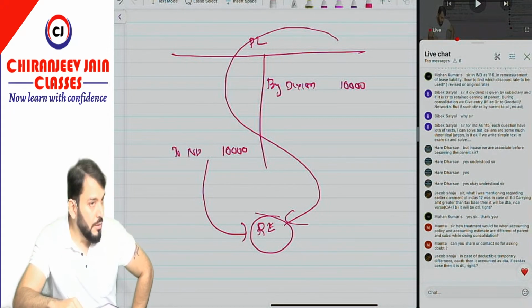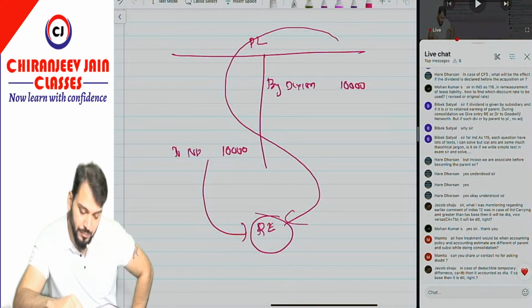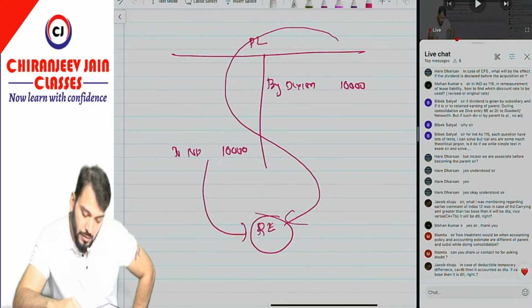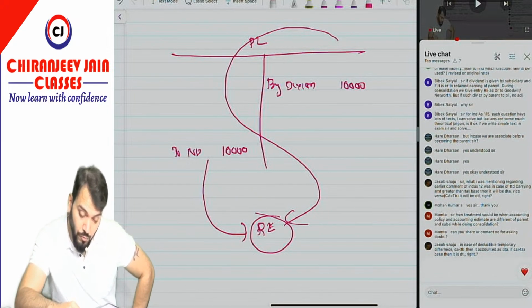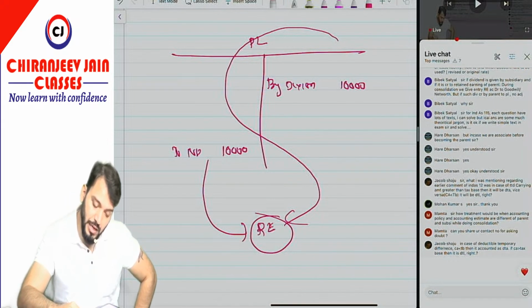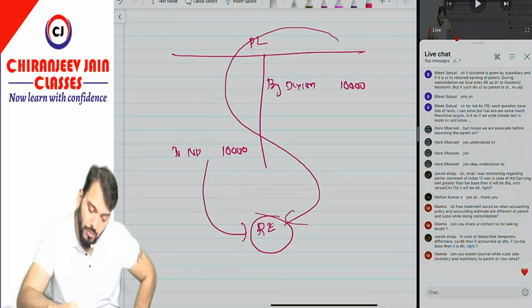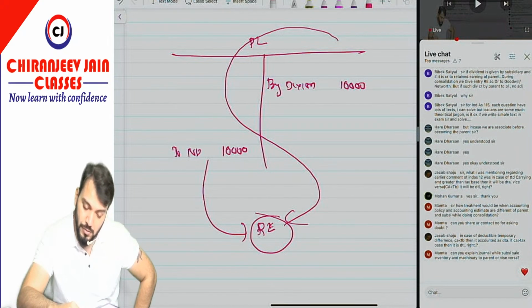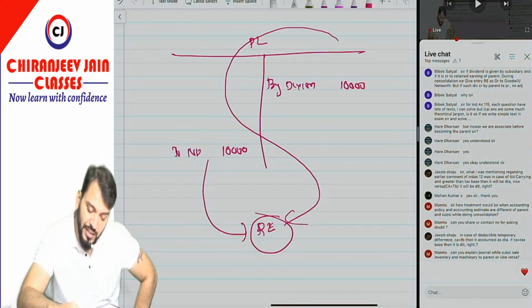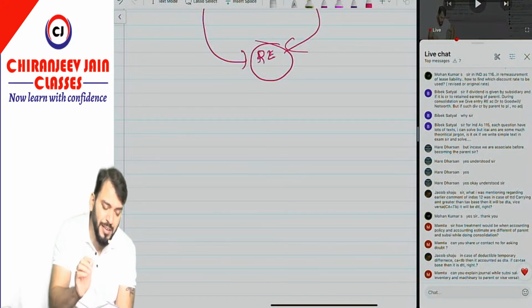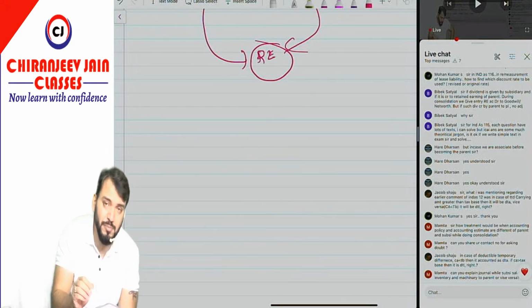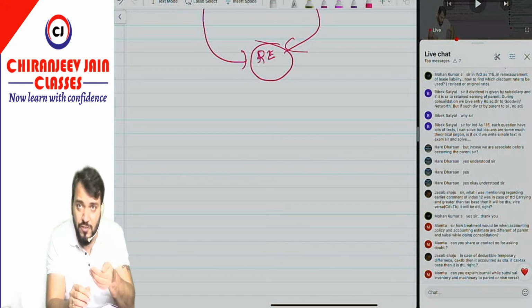Yes, sir. Okay, next point is what? Okay, okay. Jacob: Sir, what I was mentioning regarding the earlier comment on Ind AS 12 was, in case of taxable temporary difference, carrying amount greater than tax base, then it will be DTL, vice versa, it will be DTA, right? Acha, you are asking when it will be DTA, when it will be DTL. Simple. I will say from the examination point of view. You are asking about that particular principle, correct?